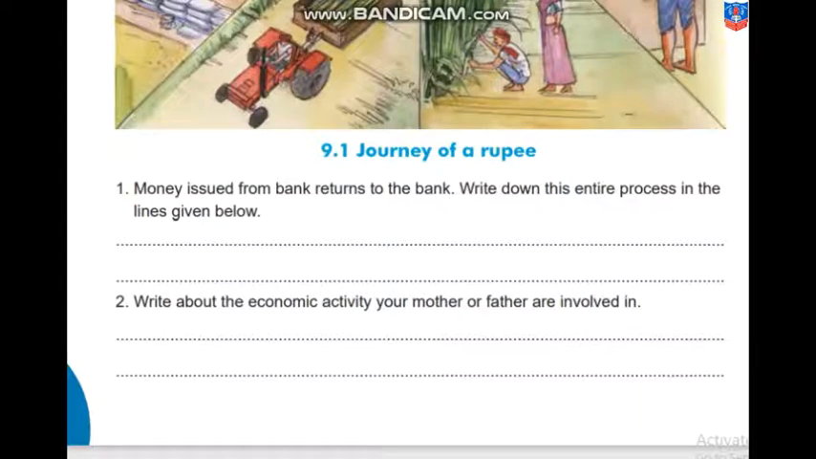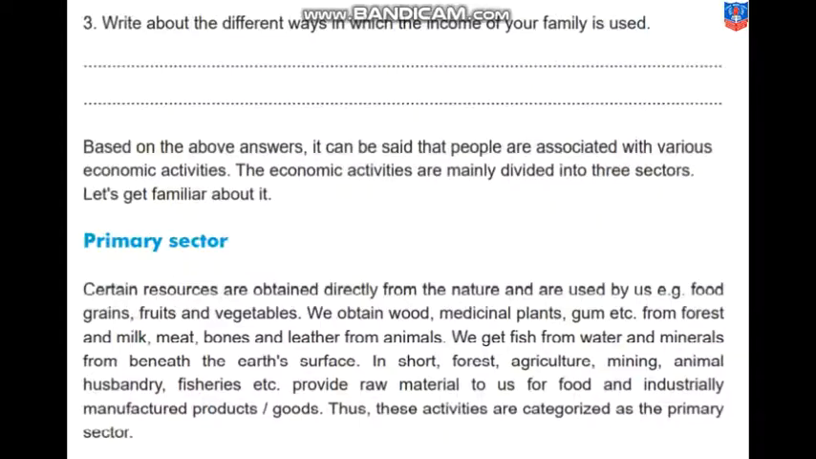Here they have given the questions. Money issued from the bank returns to the bank. Write down this entire process in the lines given below. That means you have to write a few lines, a sentence for each of the pictures shown above. Write about the economic activity your mother or father are involved in. You can write 5 sentences about it. You must have seen your parents spending money and how the income comes in your family. Next, write about the different ways in which the income of your family is used. That means you have to write down the list of expenditure your family is incurring.